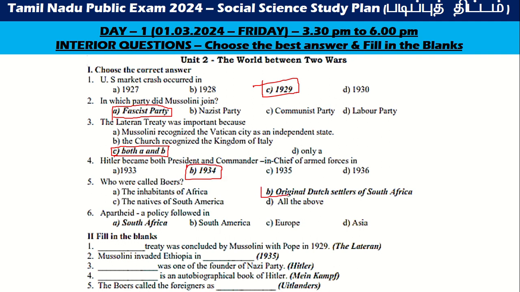Who were called Boers? Dutch settlers of South Africa. Apartheid, a policy followed in South Africa. The dash treaty was concluded by Mussolini and the Pope in the 1920s: Lateran. Mussolini invaded Ethiopia in 1935. Hitler was one of the founders of the Nazi Party. Dash is Mein Kampf, the autobiographical book of Hitler. The boys called the furnace are Flanders.